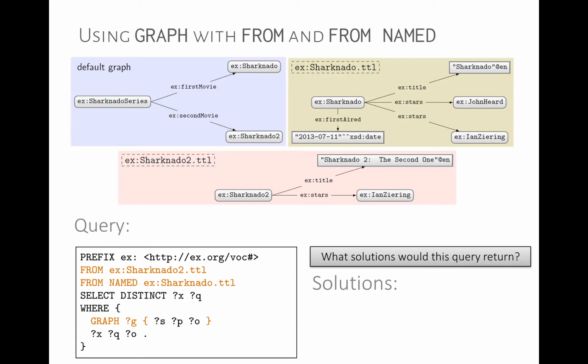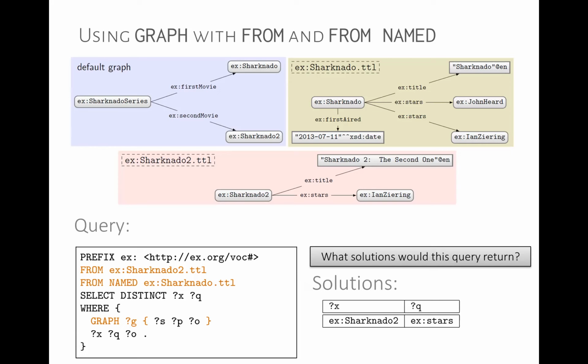Then there's going to be a join between these two parts on the object, because we have the object variable in common here. So what do we have in common in terms of objects? We have Ian Ziering. And then what do we return? Okay, Sharknado 2 and stars. Hopefully. Yeah, okay, Sharknado 2 and stars. That's not easy, it's a bit challenging even for me to go through this and see.